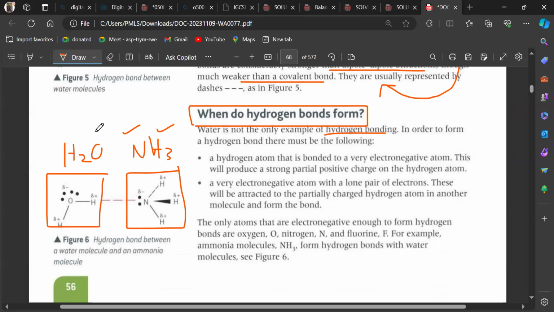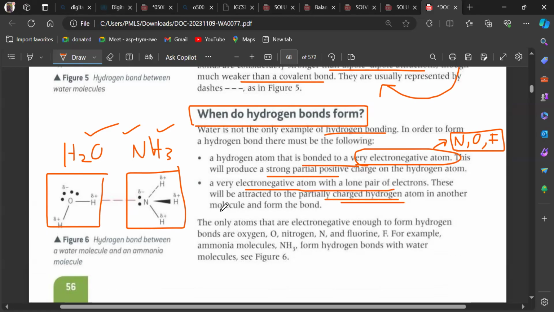You have nitrogen, hydrogen and oxygen present. A hydrogen atom that is bonded to a very electronegative atom which contains nitrogen, oxygen, fluorine. These are the three most electronegative atoms in the periodic table. This will produce a strong partial positive charge on the hydrogen atom and a very electronegative atom with a lone pair of electrons. These will be attracted to the partially charged hydrogen atom in another molecule and form the bond.